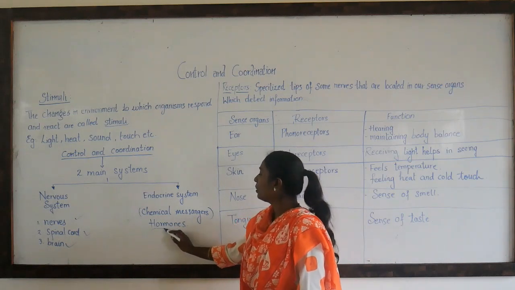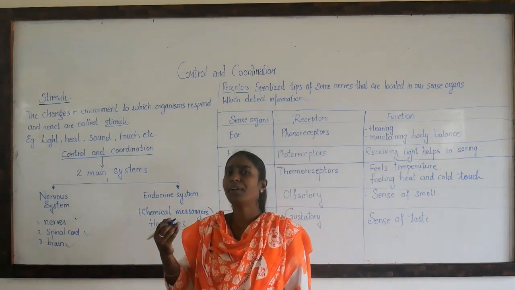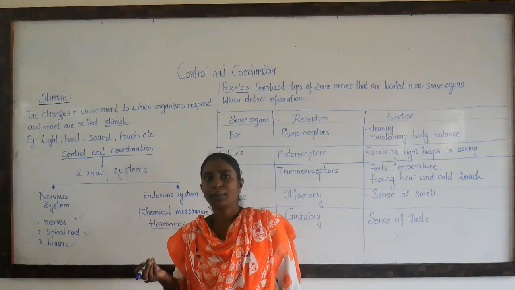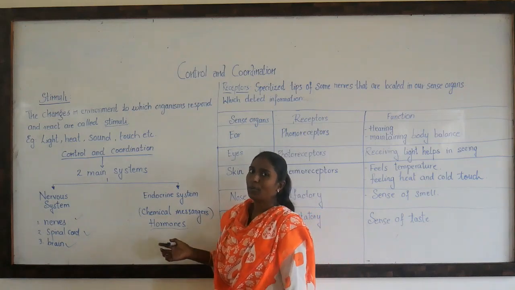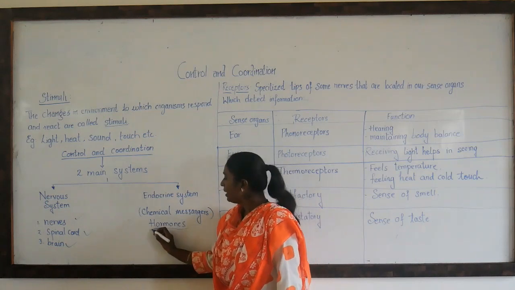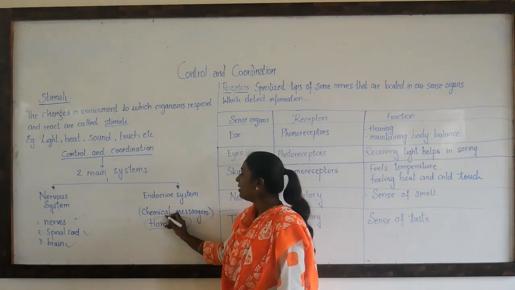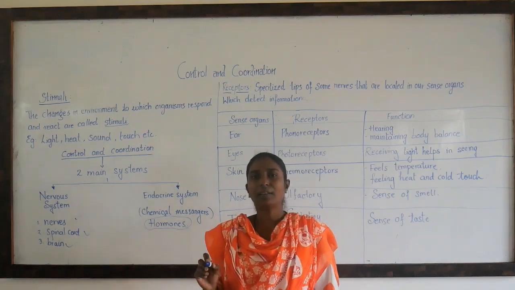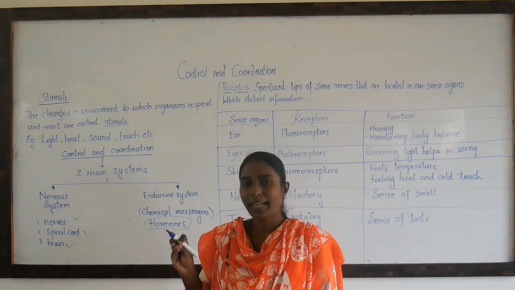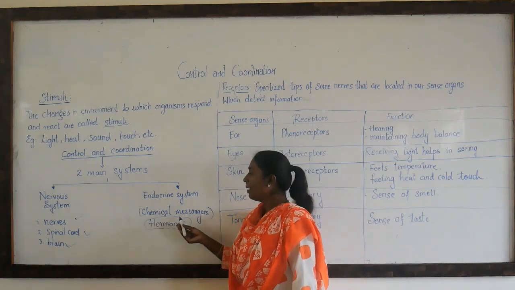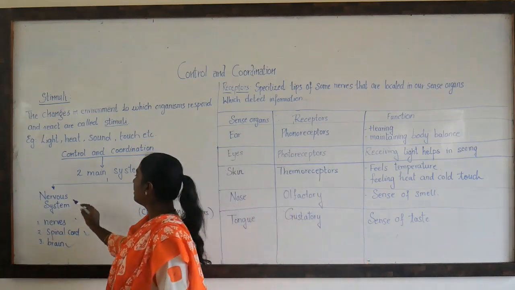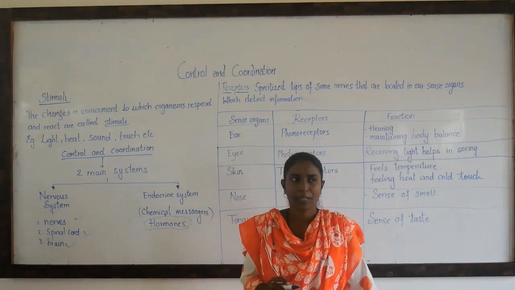Endocrine system is linked with the hormones. Our body produces different types of hormones. Okay, different types of glands produce different types of hormones. Now, which glands produce which hormones we will be studying in the later part of the chapter. Just a gist about endocrine glands. And what is the work of these hormones? Hormones are nothing but chemical substances which send the messages. That is why they are called chemical messengers. Okay. Now let's shift to the nervous system first.